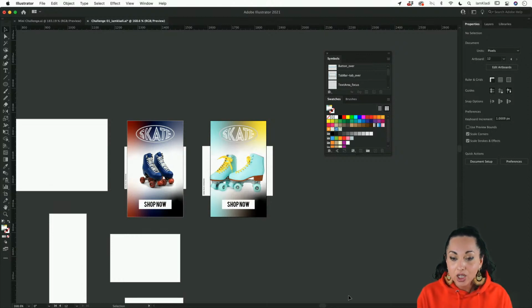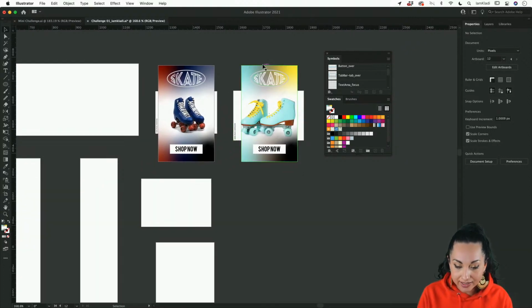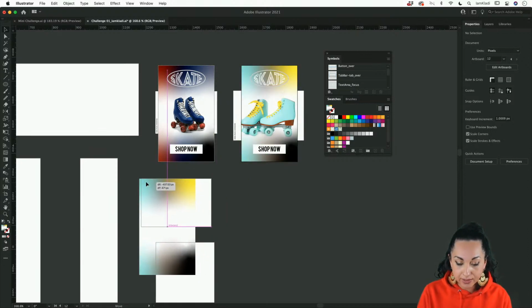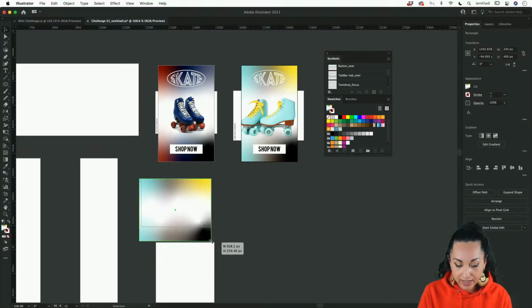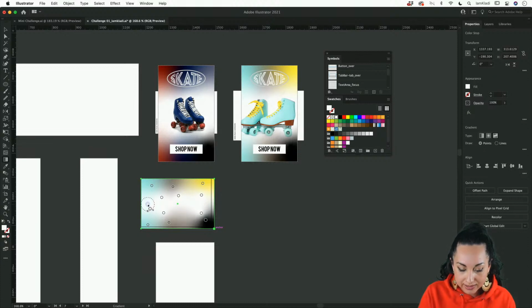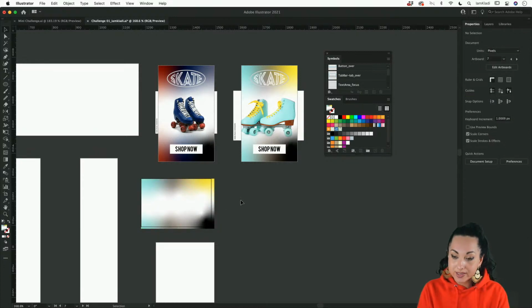You have access to all these different templates. You can resize, of course, very easily. Again, all you have to do is simply click and drag with Alt or Option in order to duplicate whatever asset you want, in this case the gradient, and then use the bounding box in order to resize it. And again, if you wish to edit your gradient, you can always press the letter G, because now the colors are going to be a little bit too tight, so you can go ahead and move the white, and if you need, even add more white, so you create more white space in your images. So you can do that in all the different sizes that I provided.